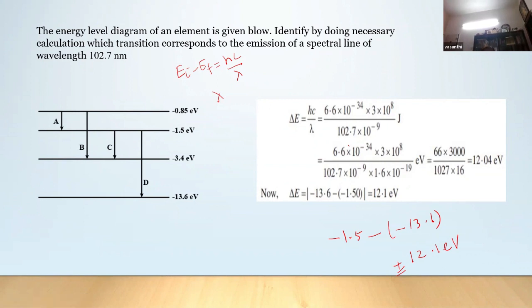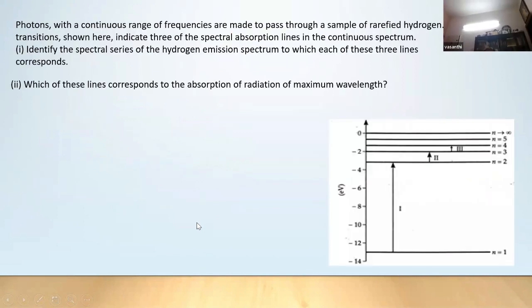What method do you suggest to the students? This method, or asking the students to calculate the wavelength for every transition? This method is easier. Always find the energy corresponding to the wavelength, and then match it with the energy difference, that's all. And here, what is the difference between emission and absorption? See here, the arrow is given above.